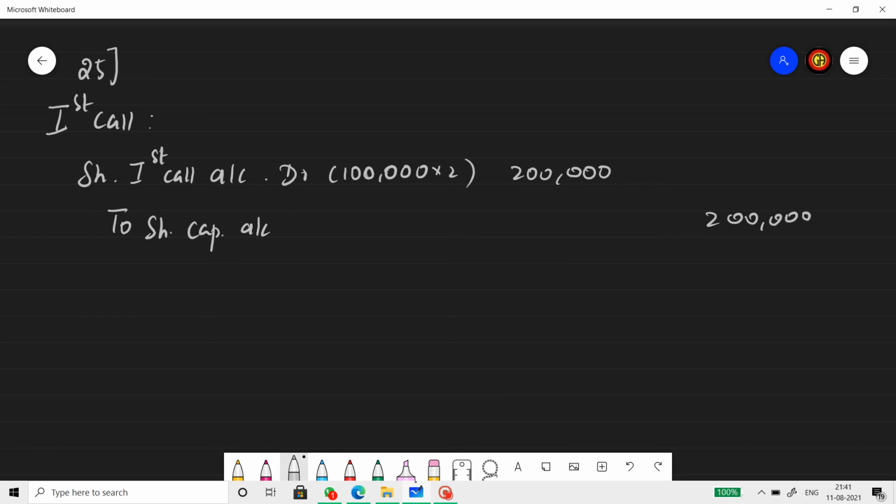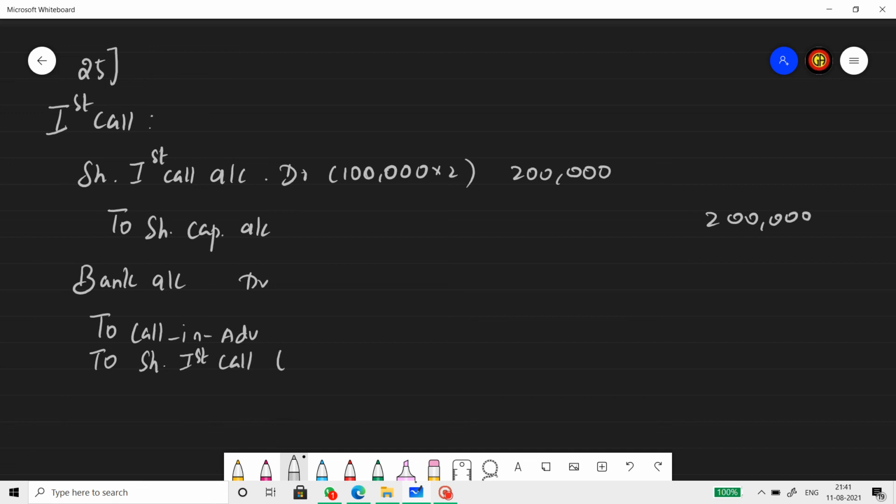Now the receipt entry of first call. So receipt entry contains calls in advance here. There is no arrears, there is only advance. Ashok, a shareholder holding some number of shares, paid the second and final call along with the first call. So bank account debit, to calls in advance account, to share first call.